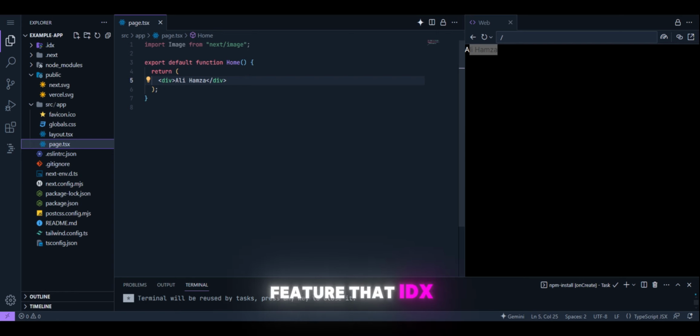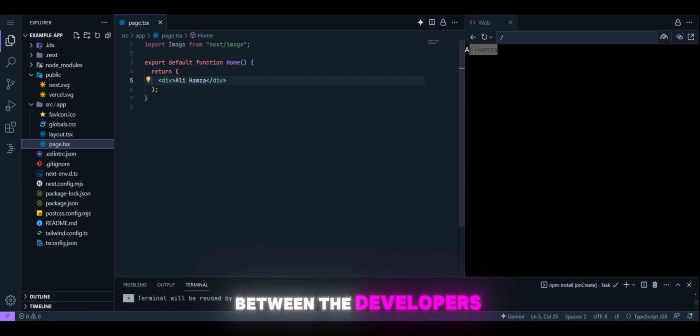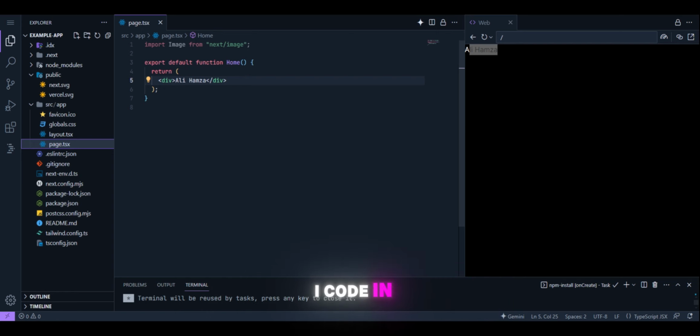Next I will show you the main feature that IDX provides, that is my favorite thing. It also solves a very big problem between developers. Just like if I code in Pakistan and my fellow is in London, so two persons, one in Pakistan and the second in London, working on the same project using VS Code.